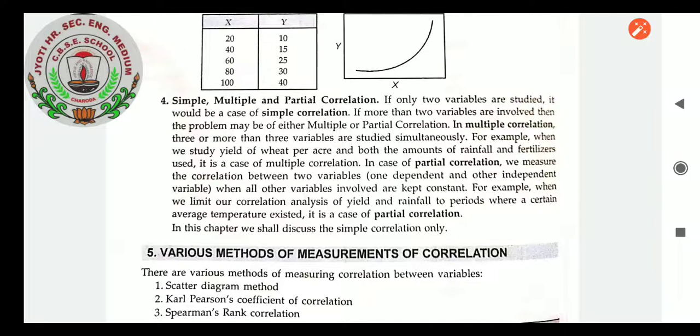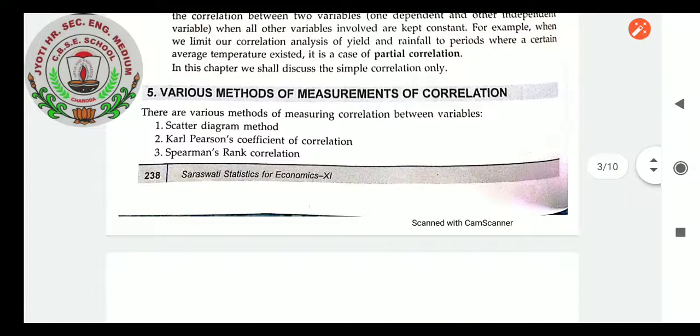In case of partial correlation, we measure the correlation between two variables, one dependent and another independent, when all other variables involved are kept constant. For example, when we limit our correlation analysis of yield and rainfall to periods where a certain average temperature existed, it is a case of partial correlation. In this chapter, we shall discuss the simple correlation only. So let us start our chapter from the mathematical calculation.